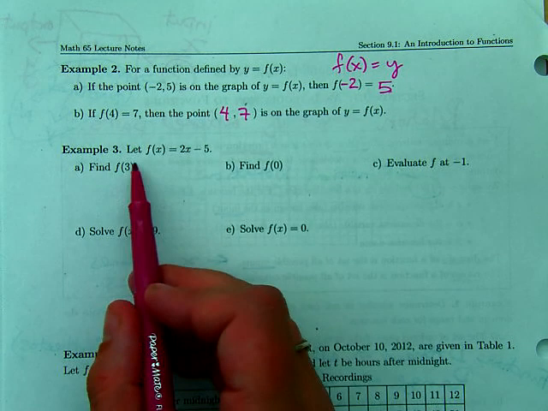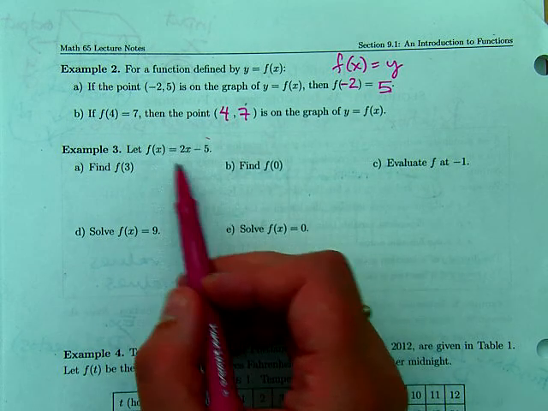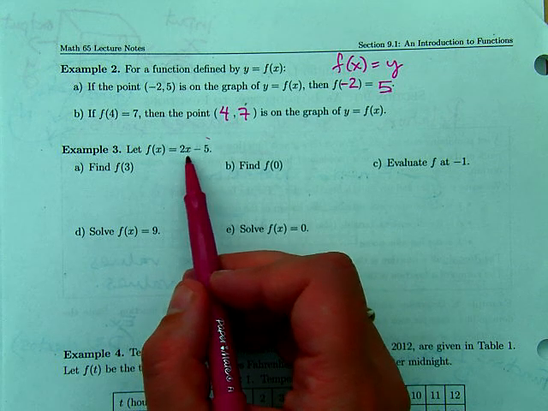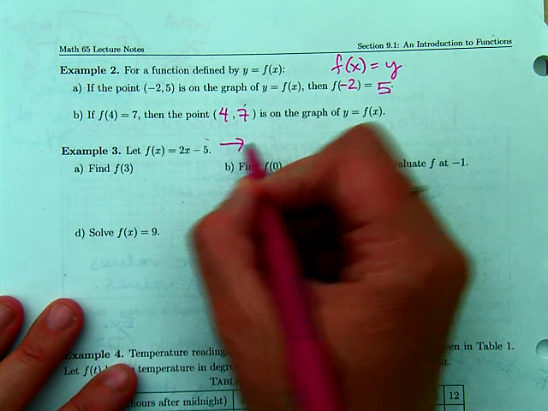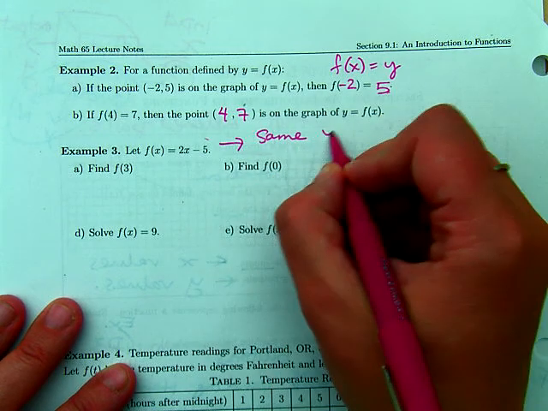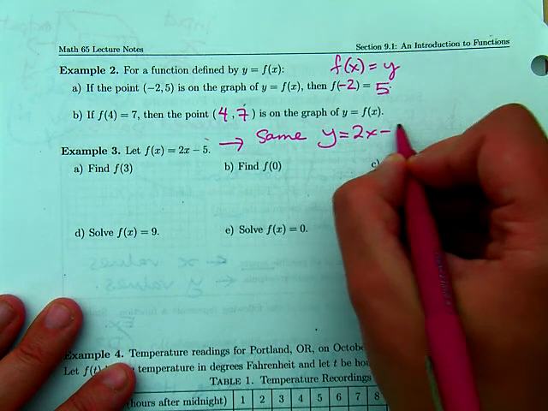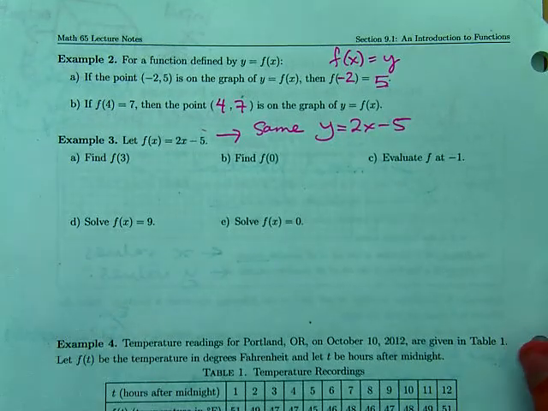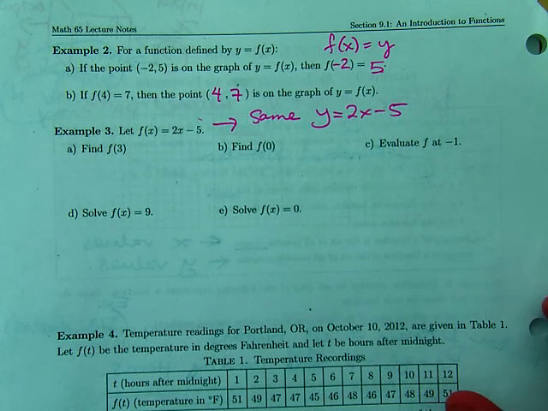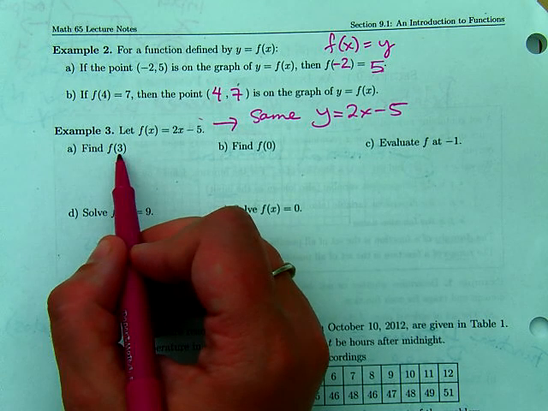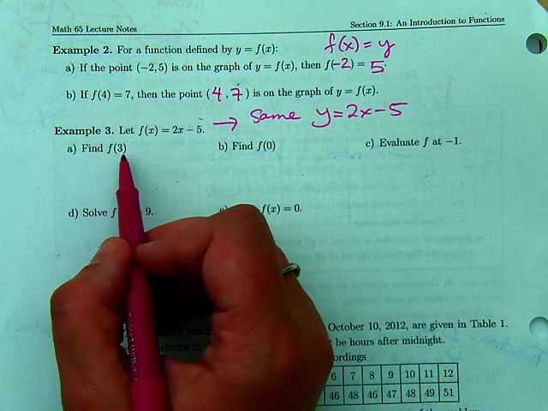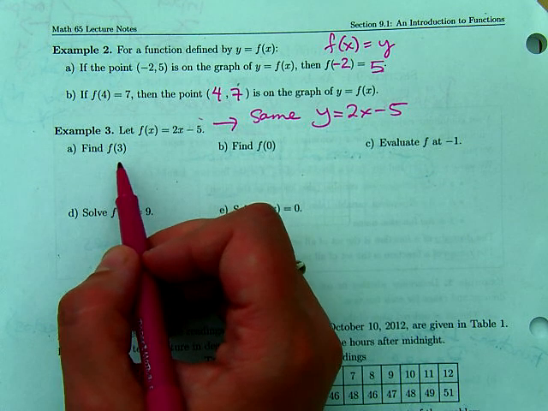All right, let f of x be this linear equation, right? 2x minus 5. Now, normally you're used to, this is the same thing as y equals 2x minus 5. Okay, you're used to seeing that from Math 60 as a linear equation. The only difference here is that the nice thing about function notation, it allows us to retain the x value and see what number was plugged in.